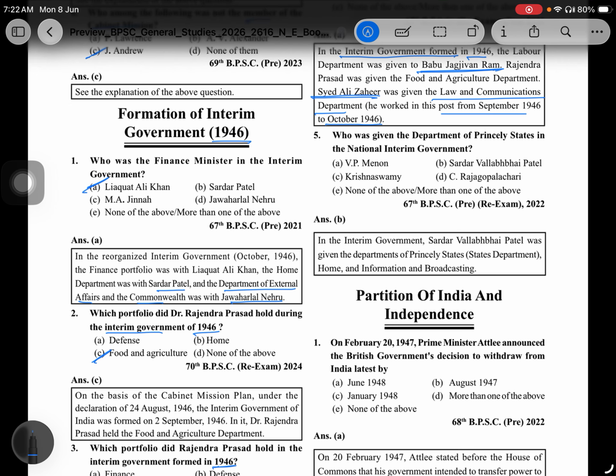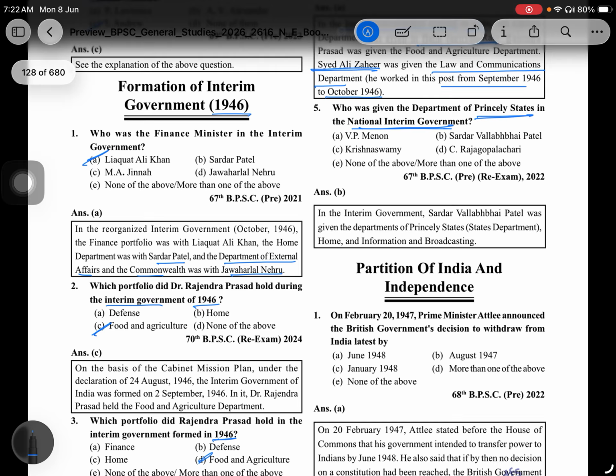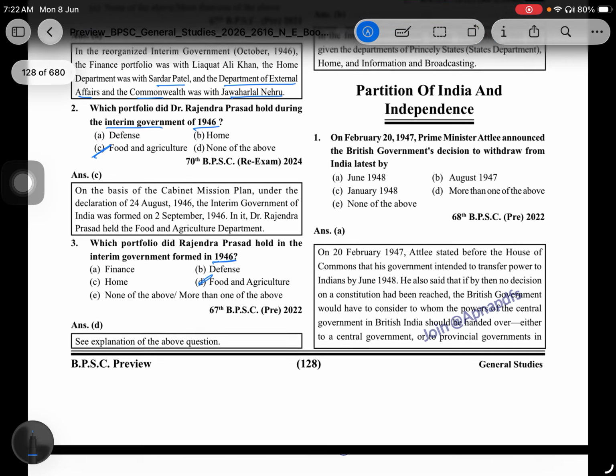Who was given the Department of Princely States in the National Interim Government? That is Sardar Vallabhbhai Patel.